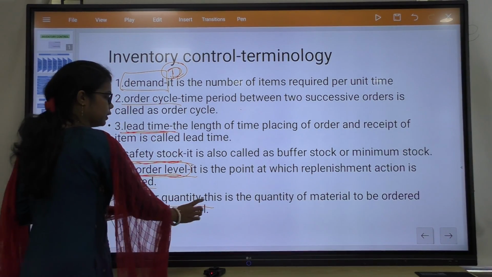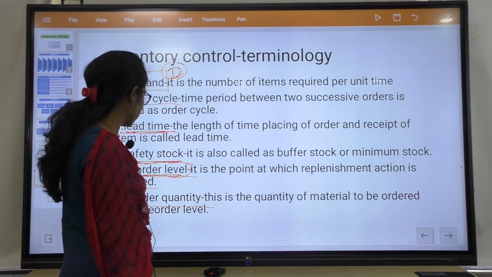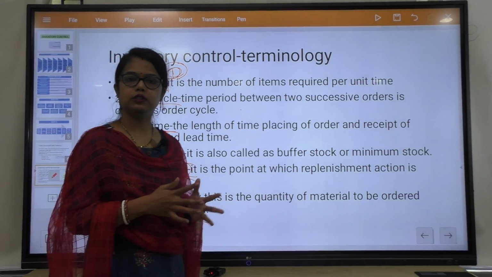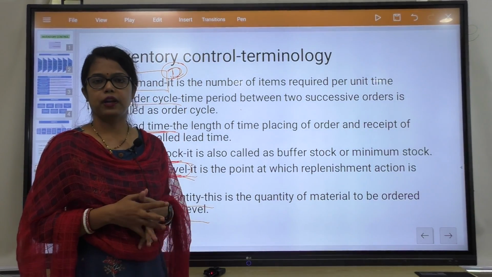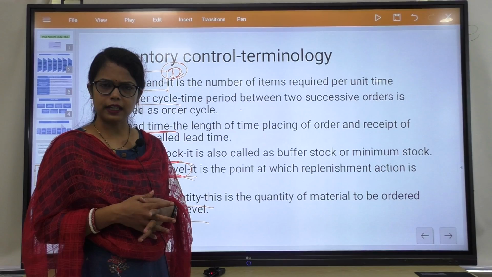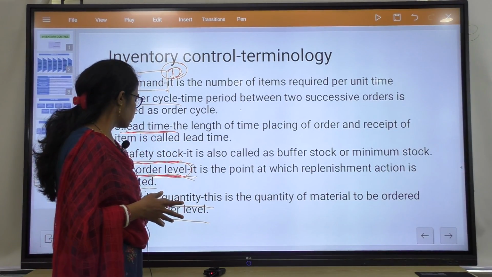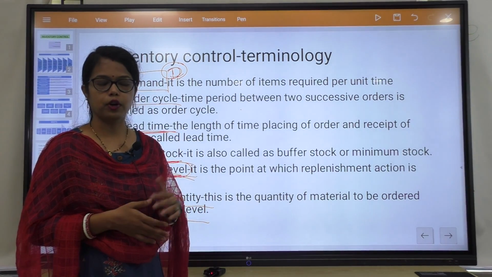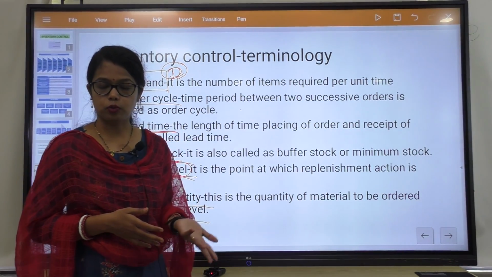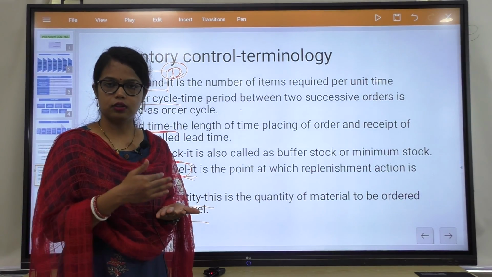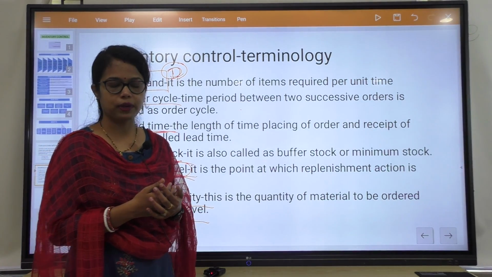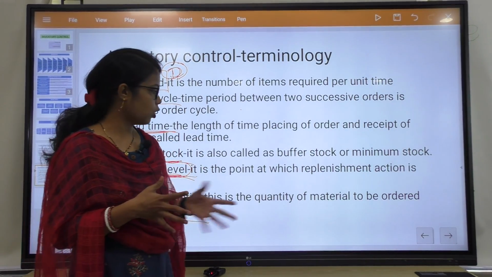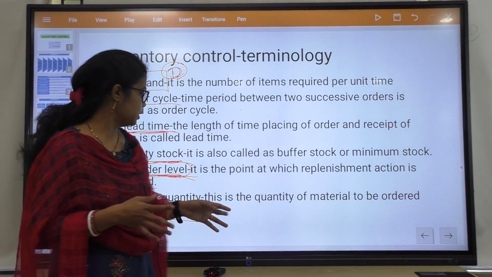And reorder quantity is the quantity of material to be ordered at the reorder level. The point means after some days, weeks or months the replenishment will take place, and the amount of that order of material is called the reorder quantity.